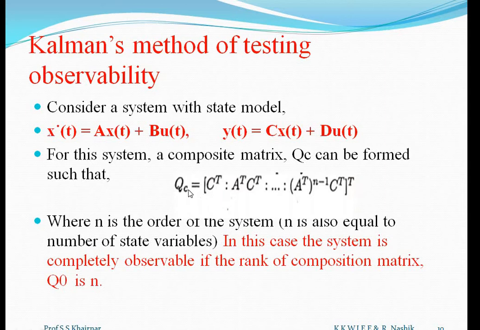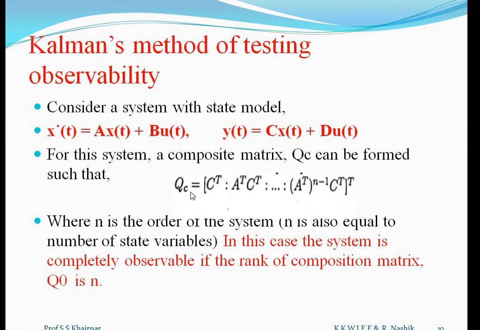So this is the observability matrix, and we can determine whether the system is observable or not. And what is the condition for observability? Here n is the order of the system, and n is also equal to the number of state variables. The system is completely observable if the rank of this composite matrix is n.